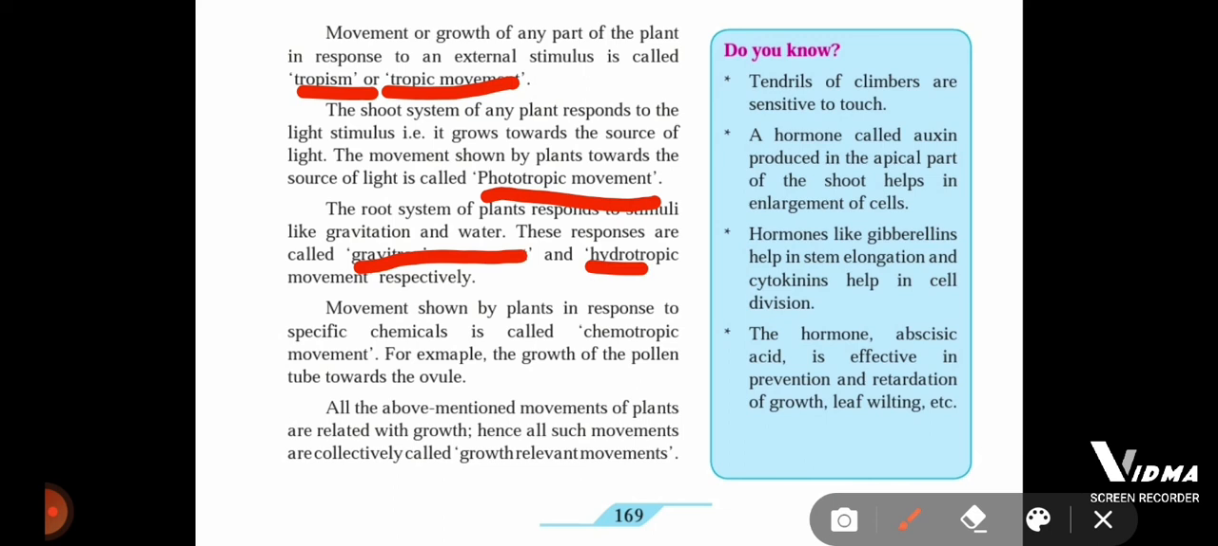So the movement shown by a plant to an external stimulus is called tropism or tropic movement. If it is in response to sunlight, it is called phototropic movement. If it is in response to gravitation and water, then it is called gravitropic or hydrotropic movement. Movement shown by plants in response to a specific chemical is called chemotropic movement. For example, the growth of the pollen tube towards the ovule. This is one of the examples given for chemotropic movement.